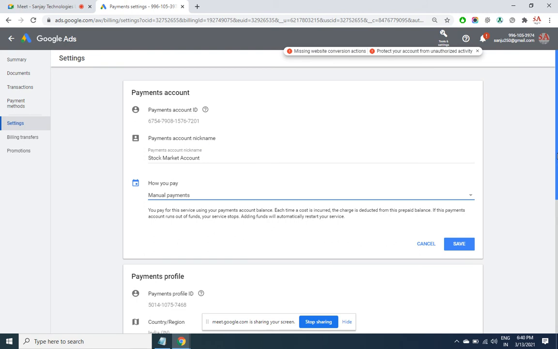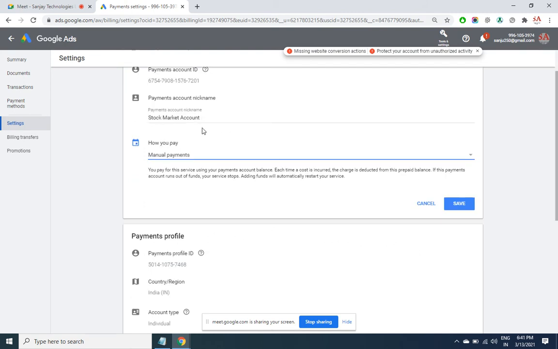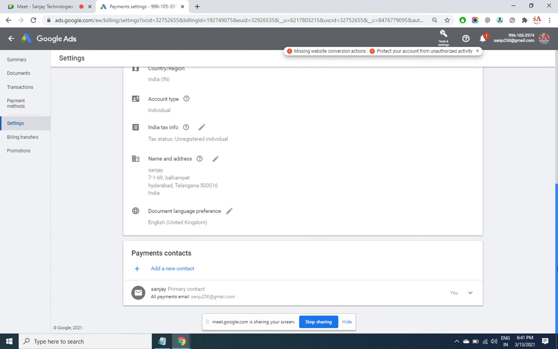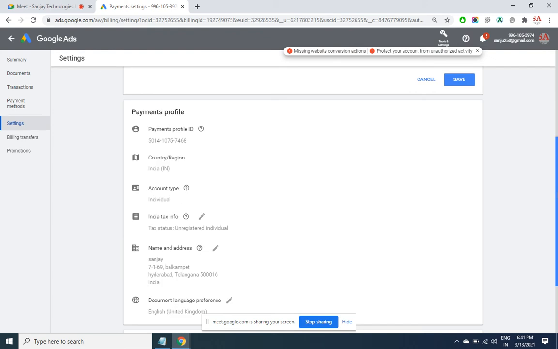So while the invoice is being generated, your firm name and all that will be shown at the top. Your tax status and all that you can show here. Accordingly, that regional country's taxation would come. If it is GST, then GST. If you select some other country, then whatever the respective taxes are for that country.